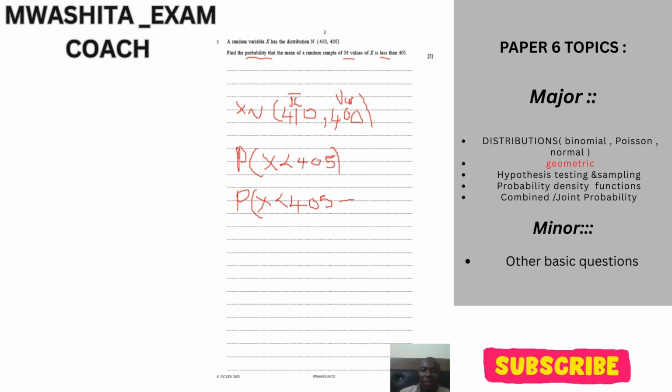So we are going to say the probability of x is less than 405 minus your mean, which is 410. Then you divide by n, but you don't just divide by n directly.